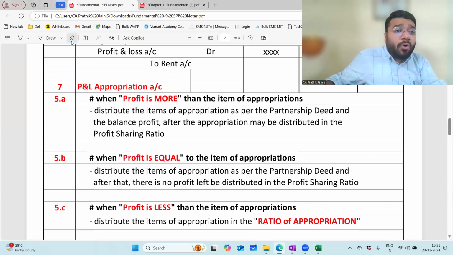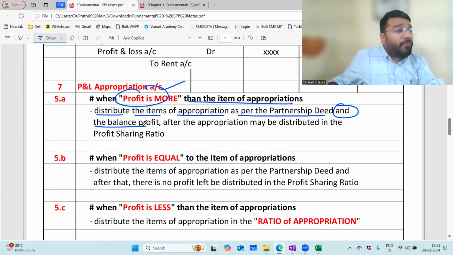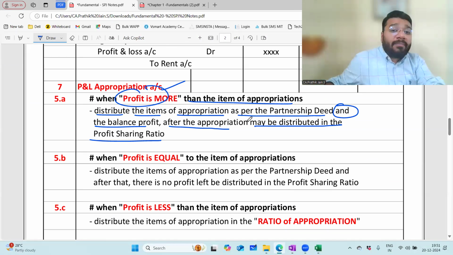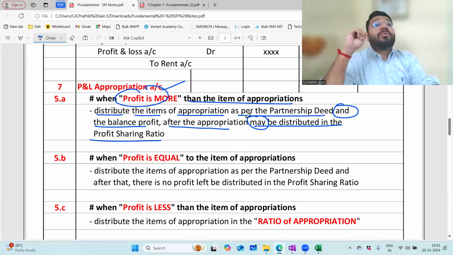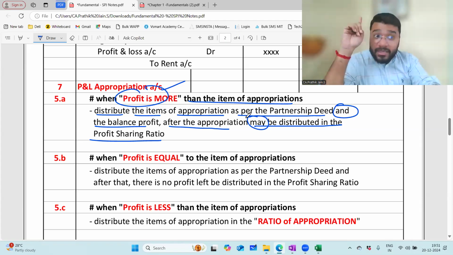Now come back. When profit is more than item of appropriation, what are you supposed to do with the profit? Distribute the item of appropriation as per the partnership deed, and then whatever the balance profit is there after appropriation, it may be distributed in the profit sharing ratio. Correct? Why I use the word may? It is not compulsory to distribute. You can have a balance carried on also in that ledger. That is why the word may. Shall means what? Compulsory, you have to distribute.